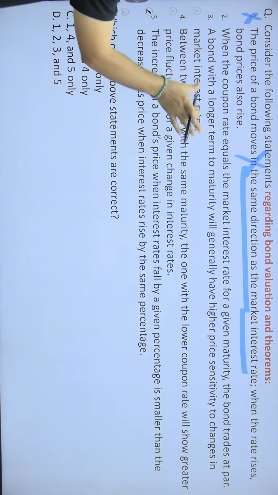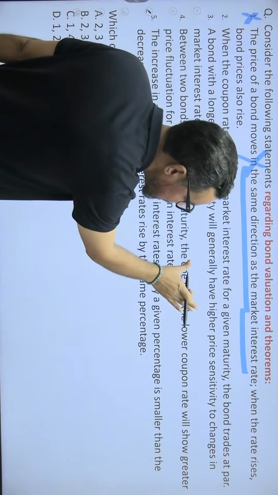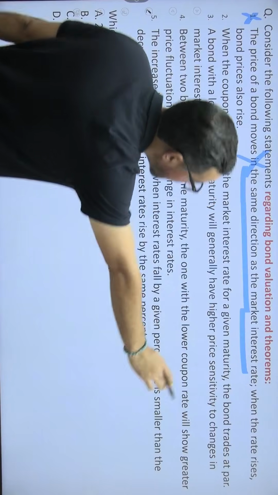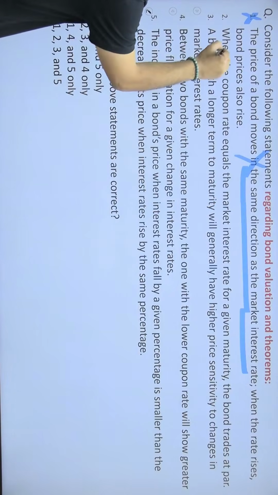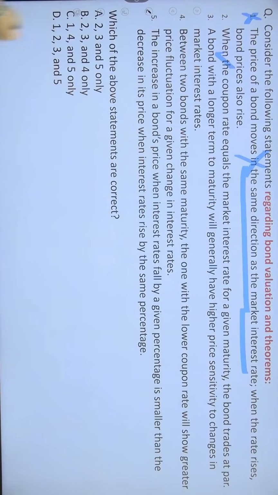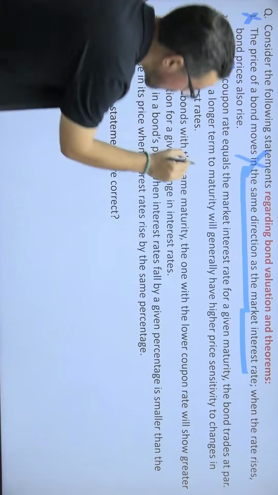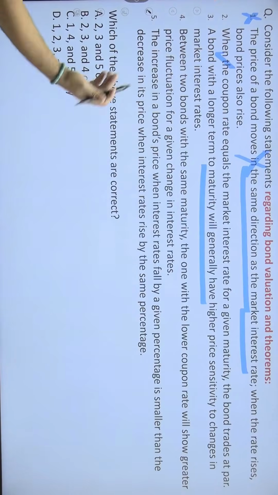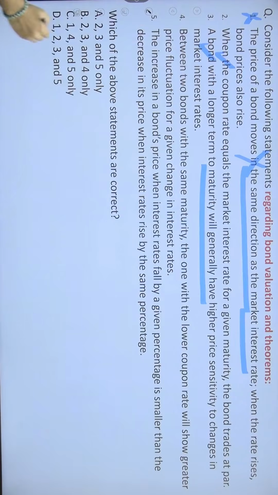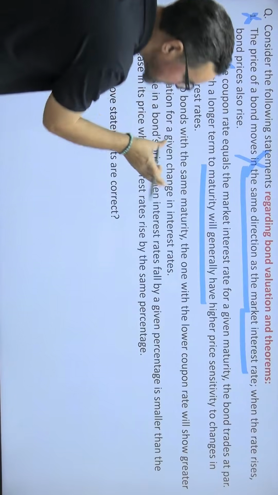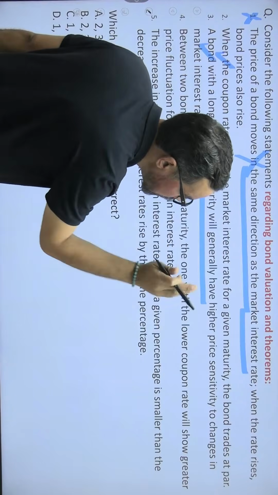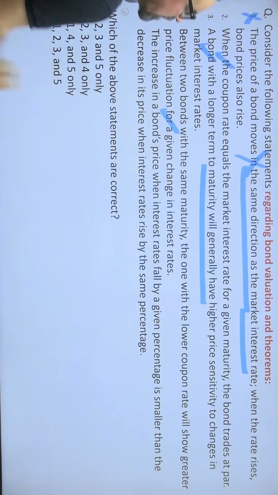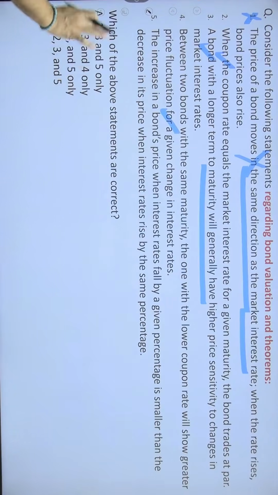Second, when the coupon rate is equal to the market interest rate for a given maturity, the bond trades at the par value or the face value of the bond, 100% true. A bond with a longer term to maturity will generally have higher price sensitivity to change in market interest rate, true. Between two bonds with the same maturity, one with the lower coupon rate will show the greater fluctuation for a given change in interest rate, 100% correct.